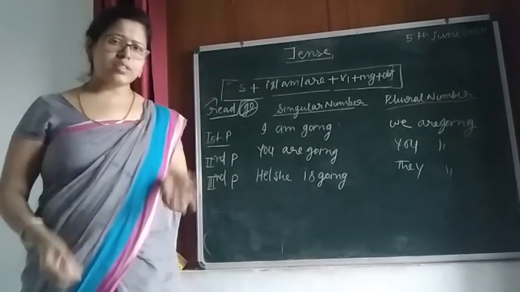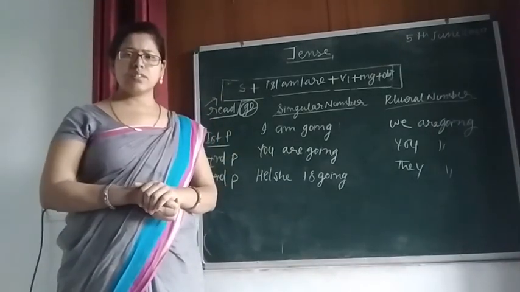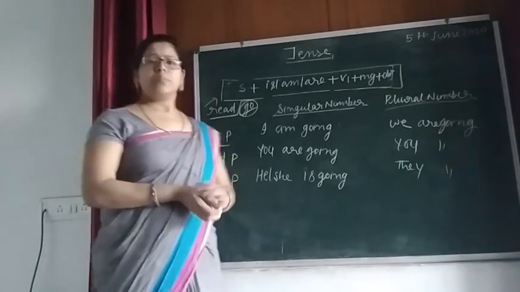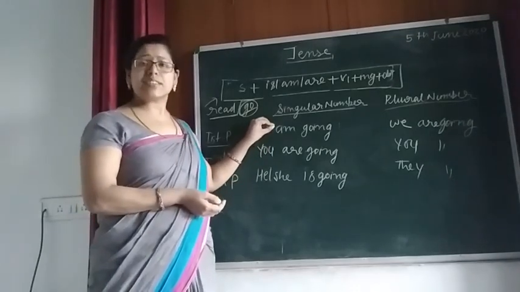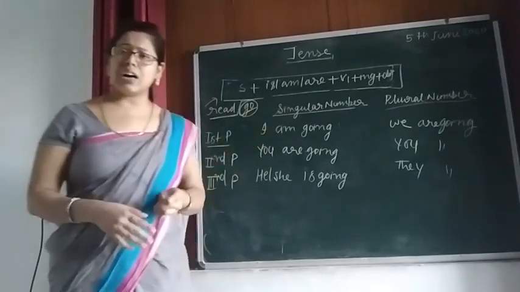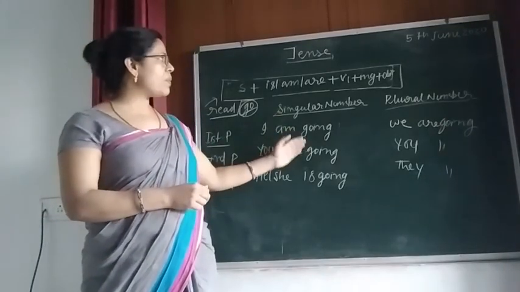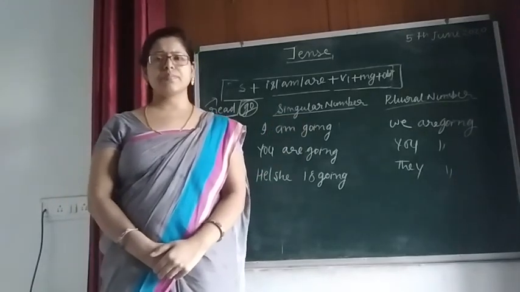Only by looking at the sentence, you can identify because you have hints. If you are getting in any sentence is, am, are plus V, I, N, G, then definitely the sentence will be an example of present imperfect tense.